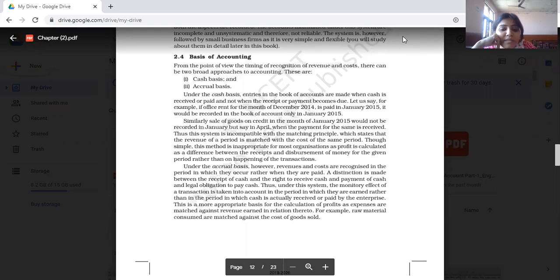Under the cash basis, entries in the books of accounts are made when cash is received or paid and not when the receipt or payment becomes due. Suppose you are paying your fees, right? So the school will write it under cash basis when the school is receiving the fees.